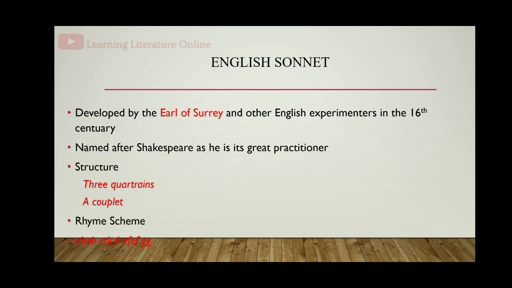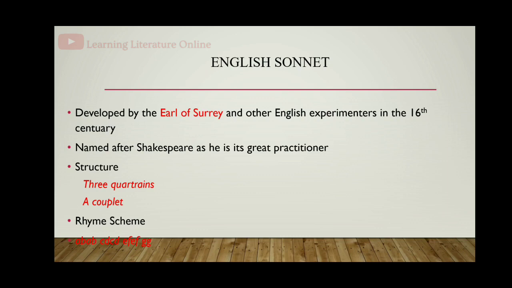And what is the rhyme scheme of the English or Shakespearean sonnet? It will be AB, AB, CD, CD, EF, EF, GG. Okay, that is the structure of the English sonnet. And what will be the theme of the English sonnet?